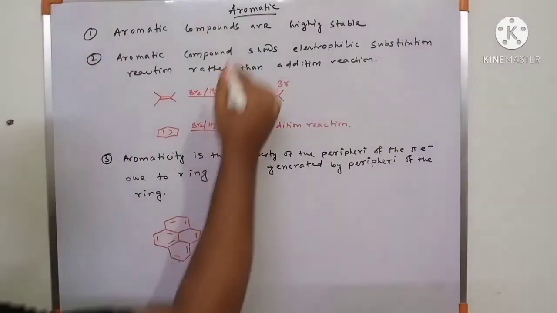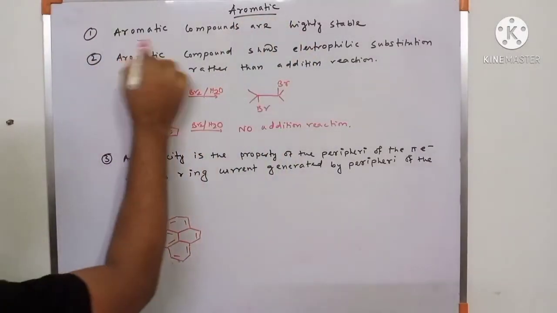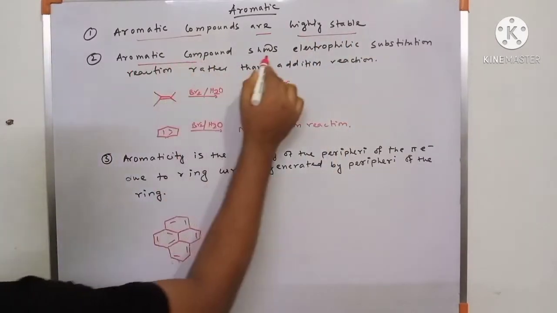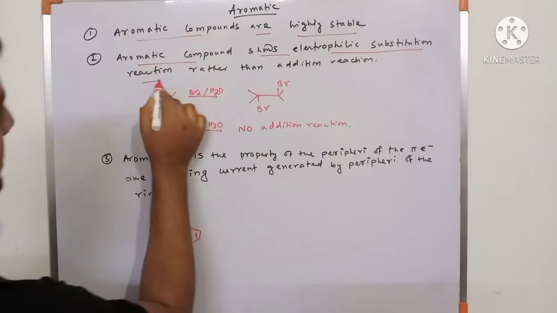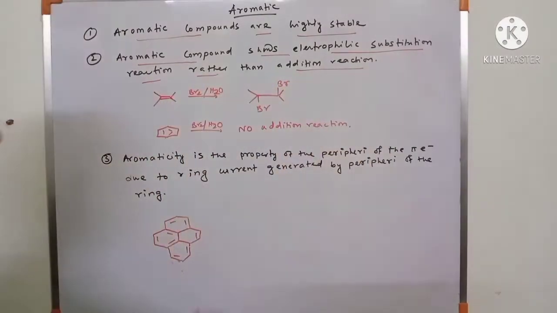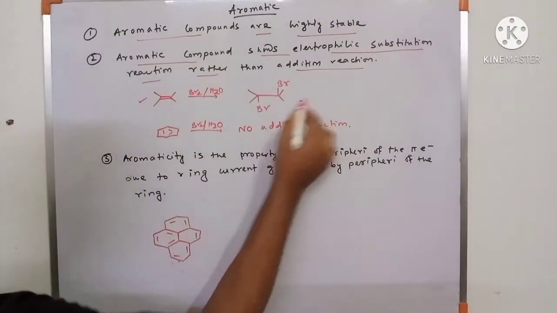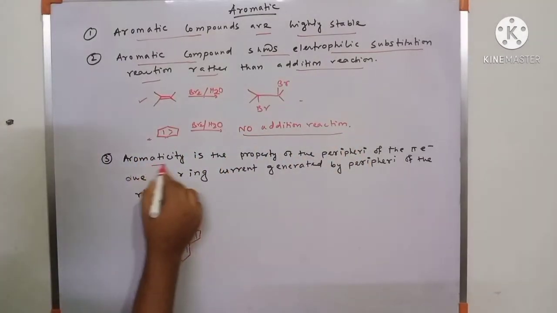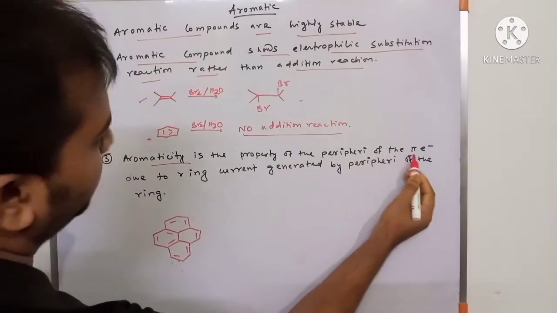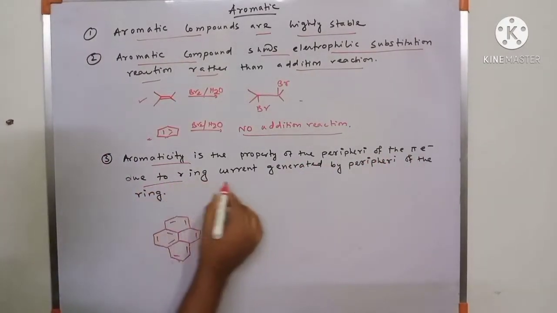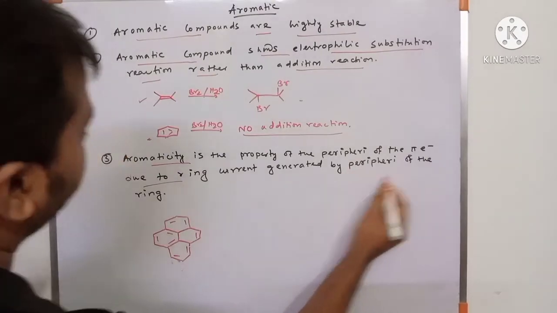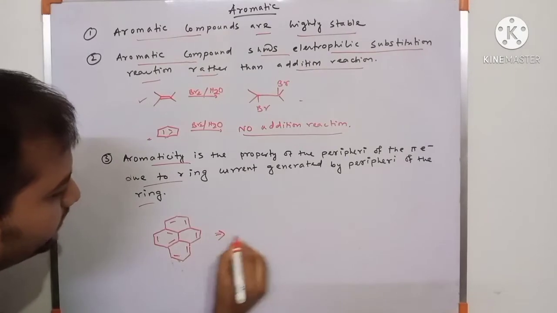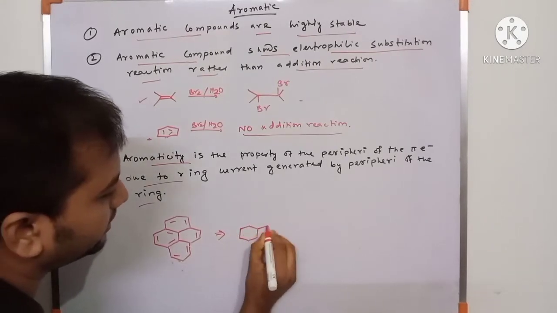Next I discuss the properties of aromatic compounds. First, aromatic compounds are highly stable. Second, aromatic compounds show electrophilic substitution reactions rather than addition reactions. Suppose this is an example of an addition reaction; in aromatic compounds, there is no addition reaction. Third, aromaticity is a property of the periphery of the pi electrons, due to the ring current generated by the periphery of the ring. Suppose this example, which is also the same ring.